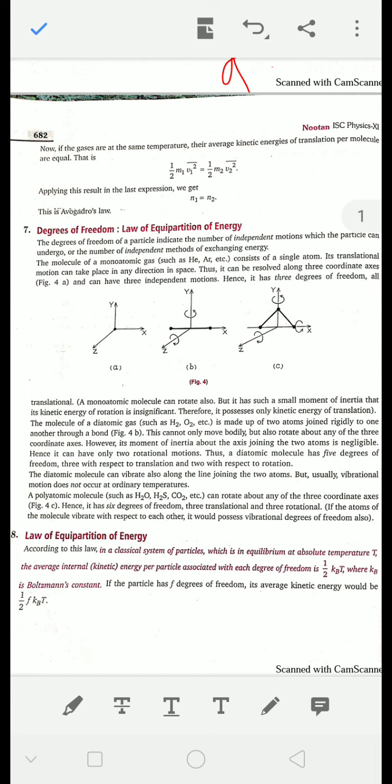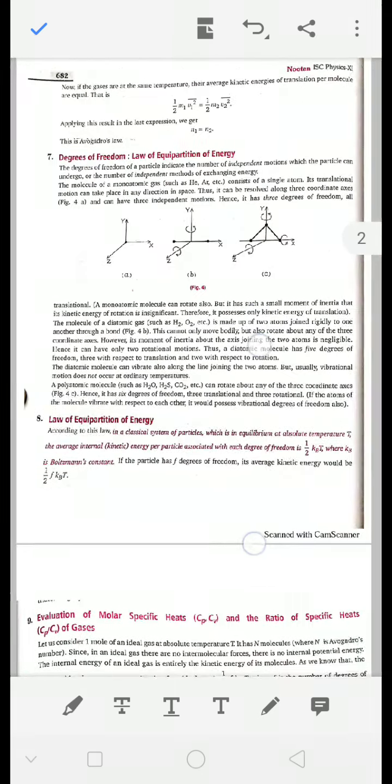And in the case of triatomic, the degree of freedom is 6. So the degrees of freedom are 3, 5, 6 for monoatomic, diatomic or triatomic molecules respectively.